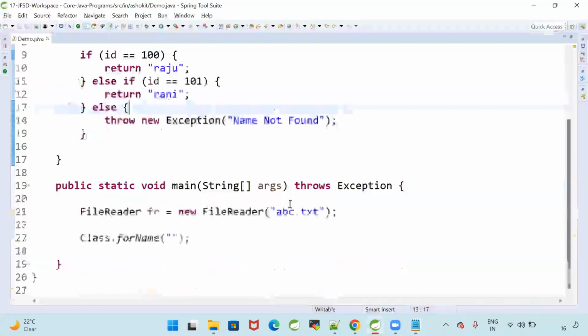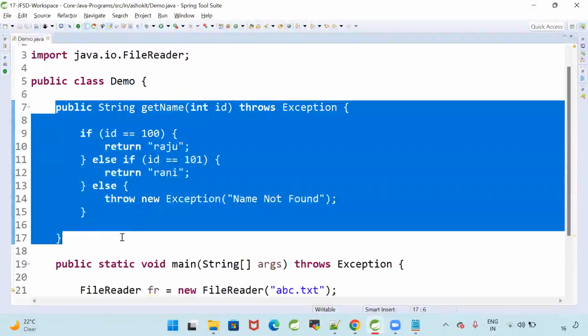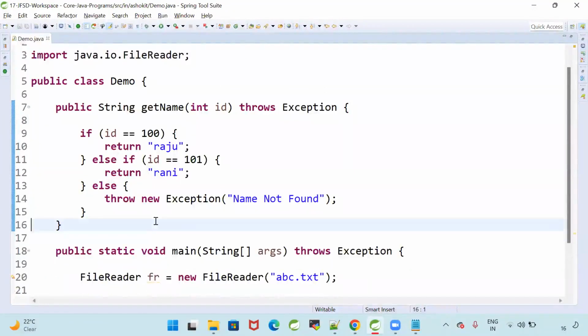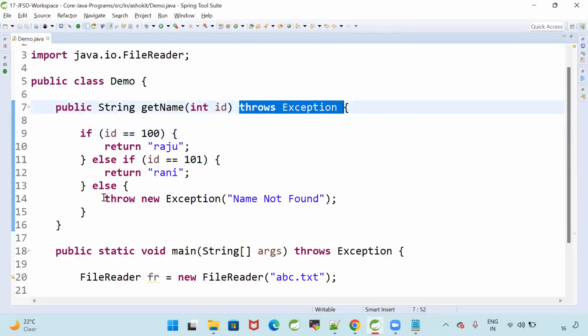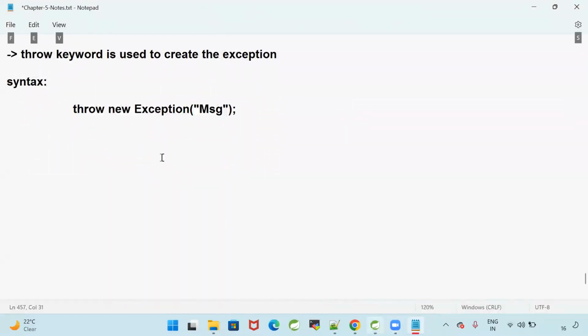Now I'm trying to create an exception, but my compiler is telling me, boss, you may get the exception, please be careful. I know that. That's why I'm ignoring that exception. The throws keyword is used to ignore. The throw keyword is used to create the exception. Got it? Fine. Good.